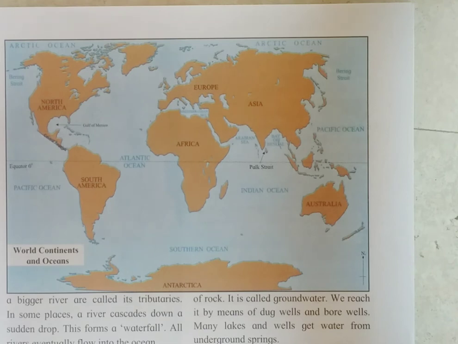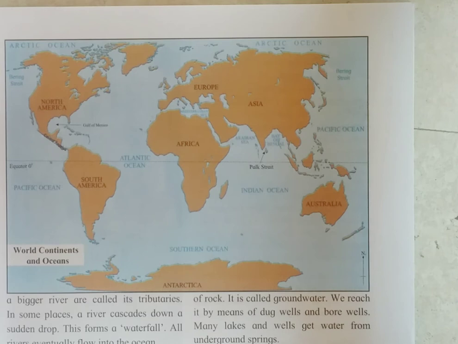Students, see in this picture. Our earth is divided into land and water. The blue part is water and the other part is land. About a third of the surface of the earth consists of land. A vast continuous stretch of land is called a continent. Listen to the definition of continent carefully.